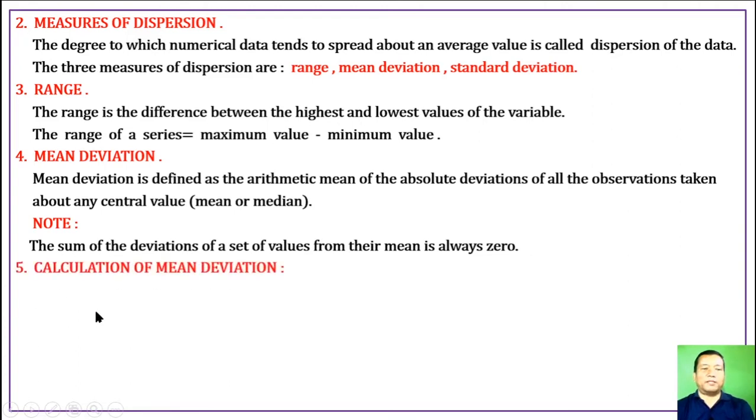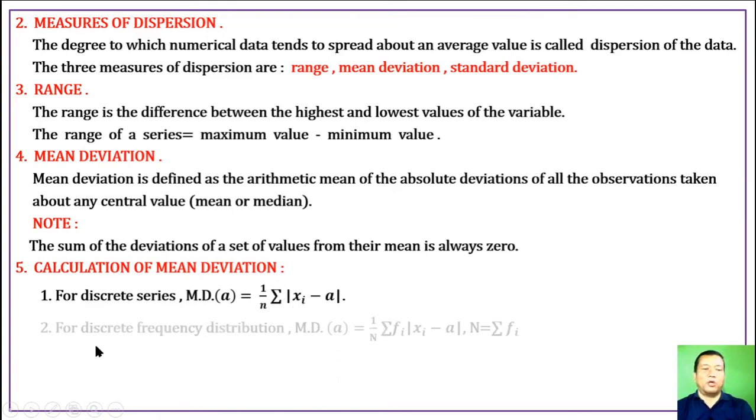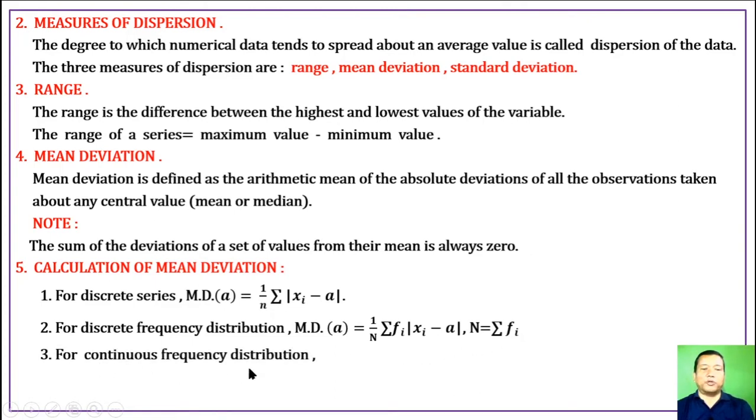Calculation of mean deviation. 1. For a discrete series, mean deviation from an arbitrary number a is 1 by n into the summation of modulus of xi minus a. 2. For a discrete frequency distribution, mean deviation from a is equal to 1 by n summation of fi times the absolute value of xi minus a, where n is the summation of fi. 3. For a continuous frequency distribution, calculate the mid value for each class and use step 2 above.